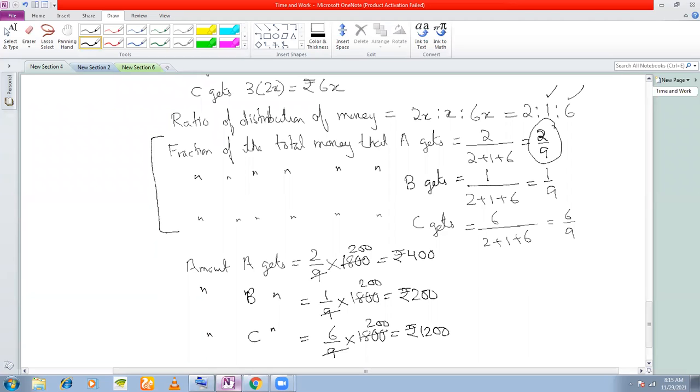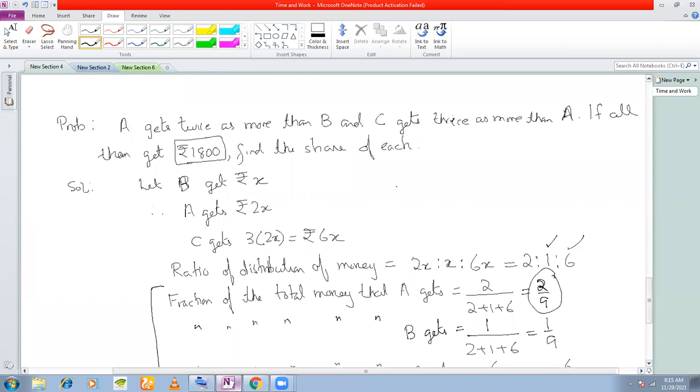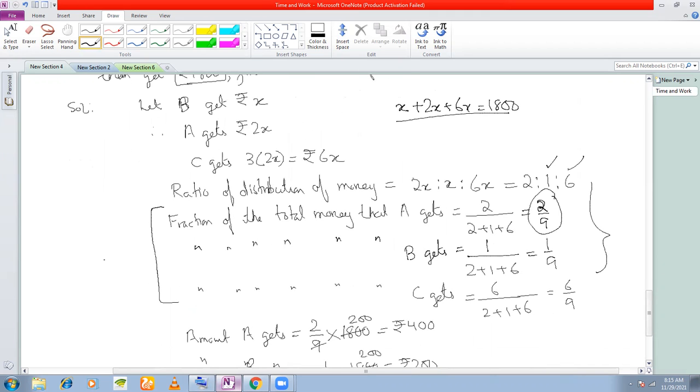Excuse me, sir. Yes. Sir, I'm saying that I have done it in a different method. I have only found the value of x and then multiplied it. What you can also do here is write this as x plus 2x plus 6x is equal to 1800. Is that what you have done? Yes, sir. And then solve the equation, find the value of x. I wanted to show you this method. That is why I've done it this way. You can do it the other way also.